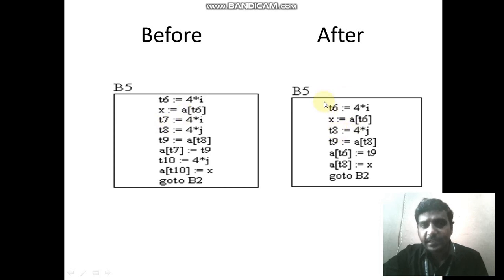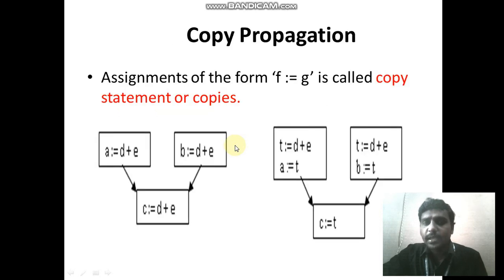That is what is done here. Whenever 4 star i comes, instead of T7 I can use T6. See here, T6 equal to 4 star i, x equal to a of T6, T7 equal to 4 star i. I can eliminate this expression because 4 star i already has a temporary variable, that is T6. This is common sub expression elimination. Second one is copy propagation. This is very important. Normally I will explain it through this example.